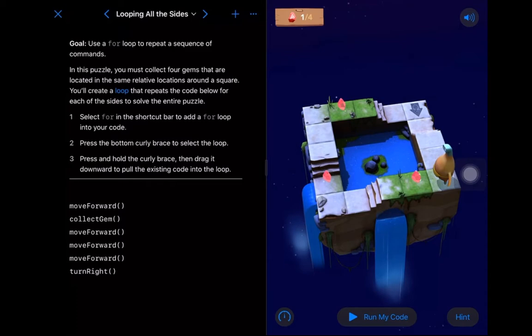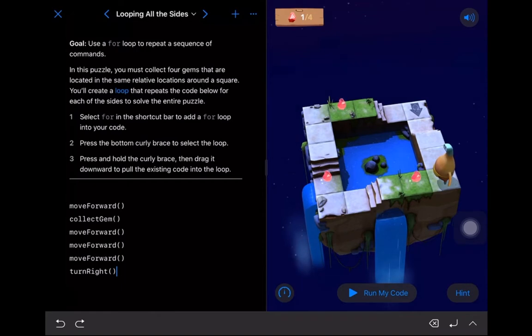All right, so in this puzzle, we want to collect all 4 of these gems, right? So we need to probably run these commands over and over again, because if we look at this puzzle, all the sides are the same length, the gems are the same distance apart, so we can probably shove this into a loop.